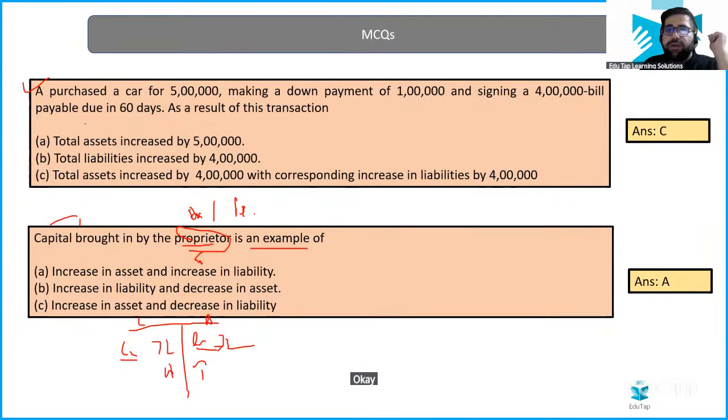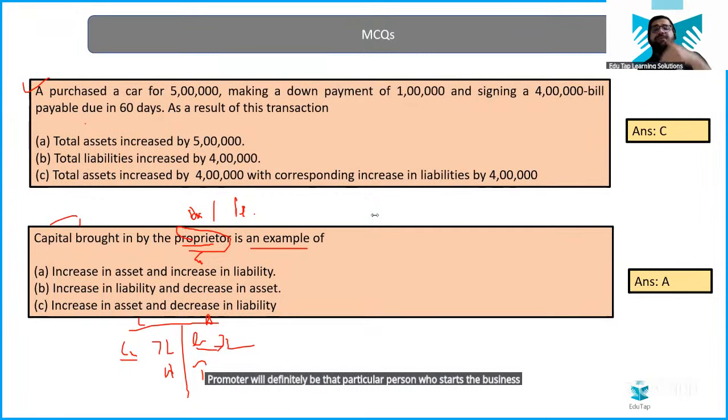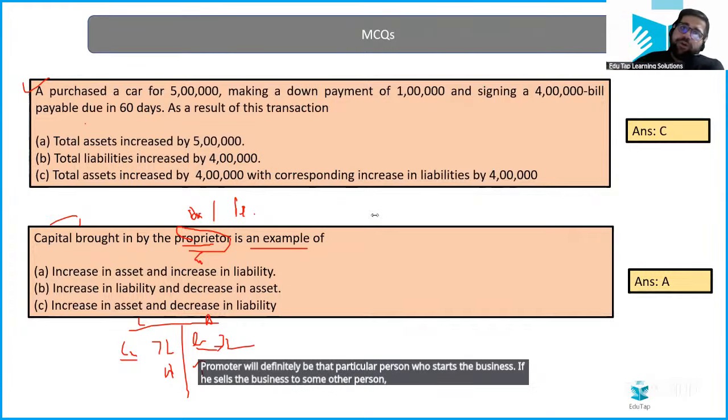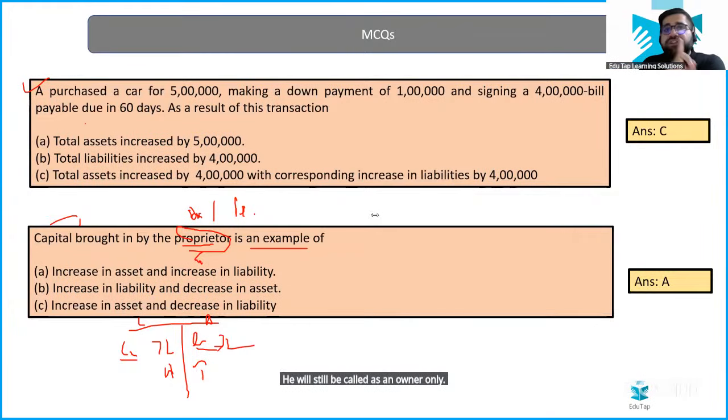But if he exits, like the Uber owner exited, then who will be the promoter? The promoter will definitely be that particular person who starts the business. If he sells the business to some other person, he will still be called an owner only. Promoter is always the word which we use for starting the business.